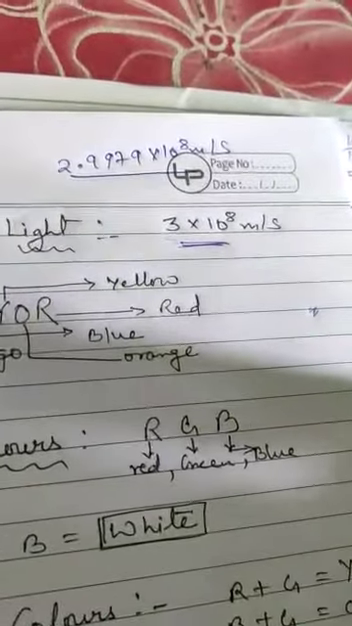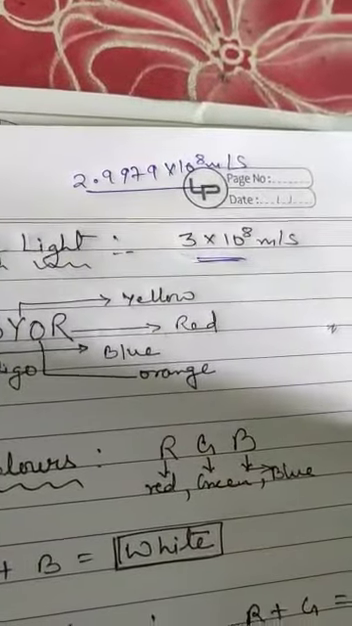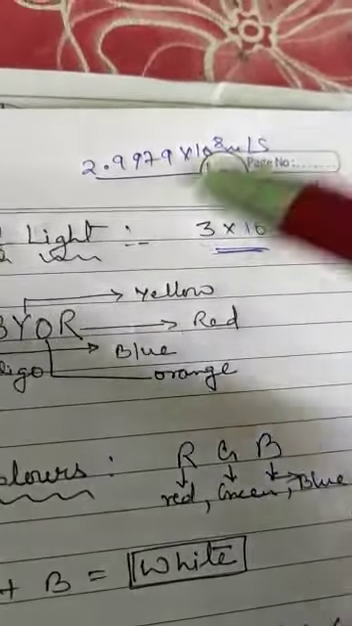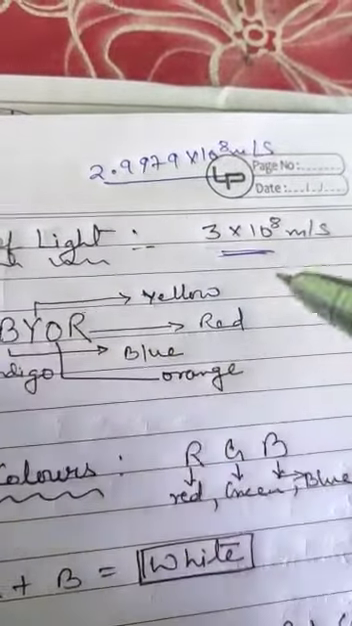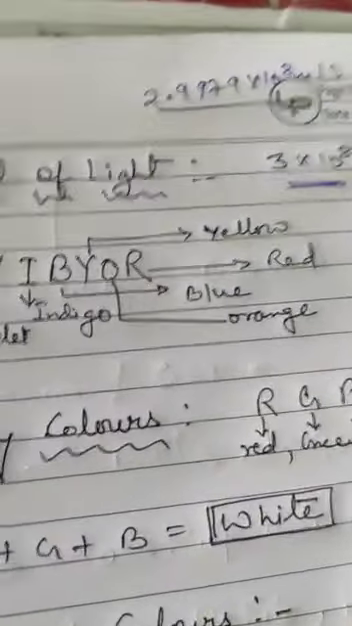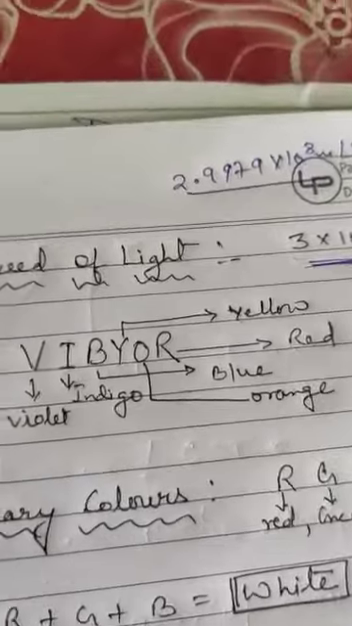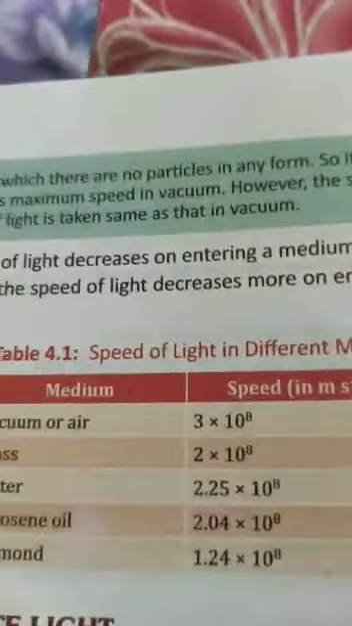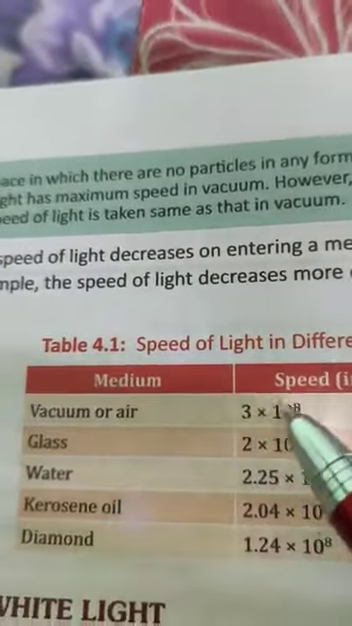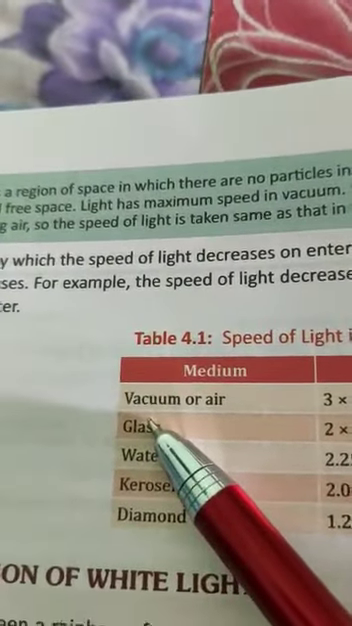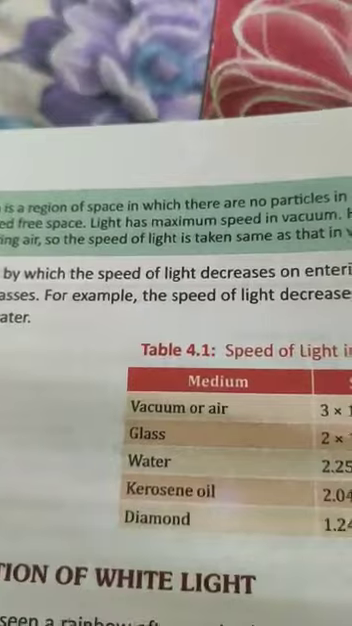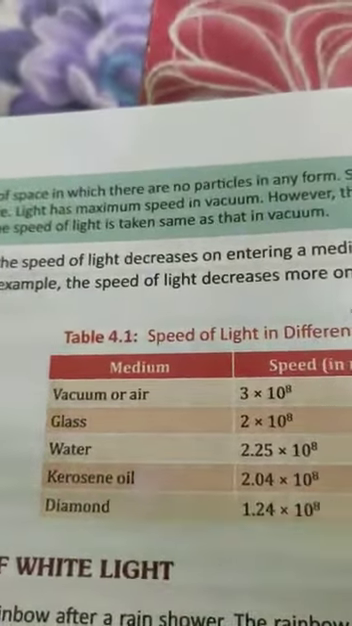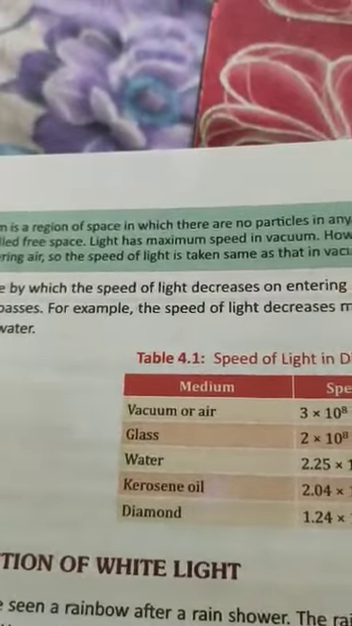The speed of light is maximum in vacuum, and for any other transparent medium through which light passes, its speed slows down. Here some values are given in a table: vacuum and air 3 into 10 to the power 8, in glass the speed of light is 2 into 10 to the power 8, then water, kerosene, diamond. It is written, you can read it once again.